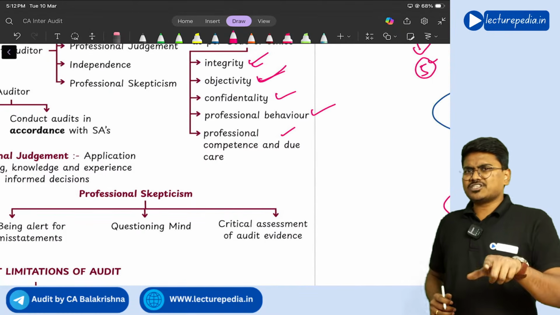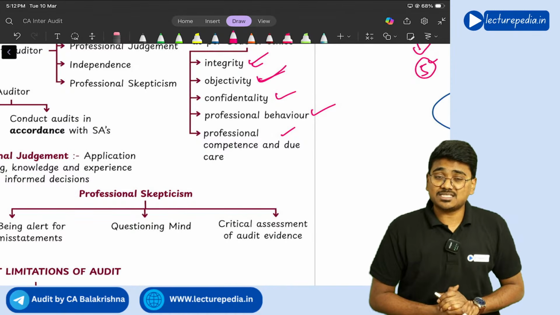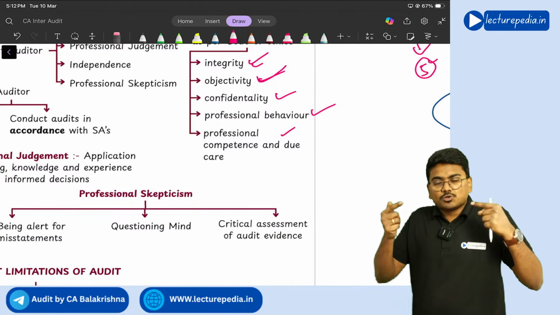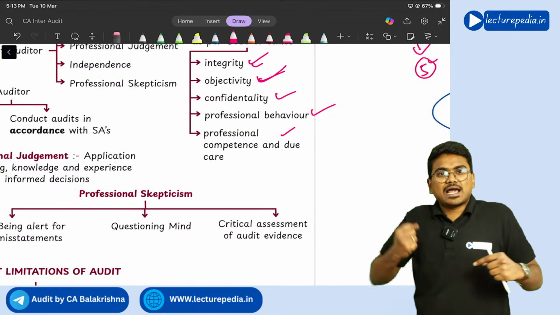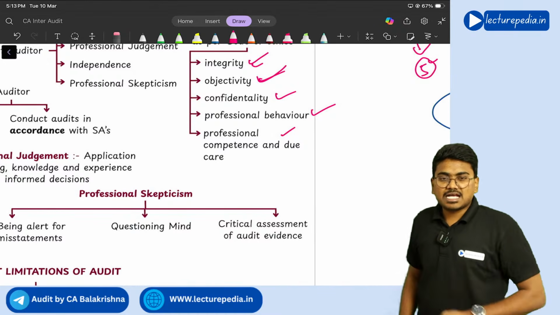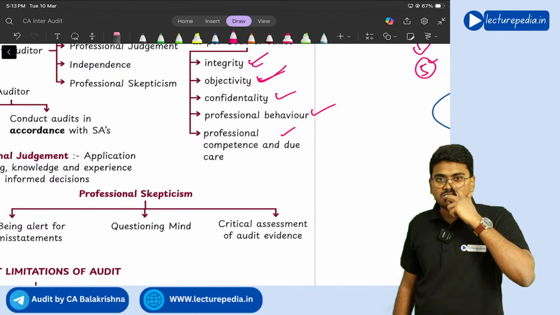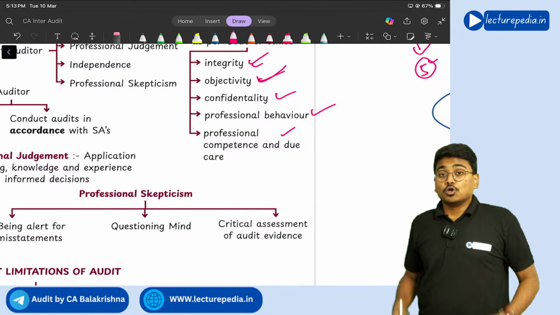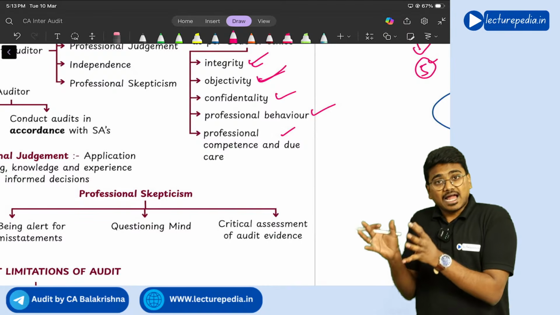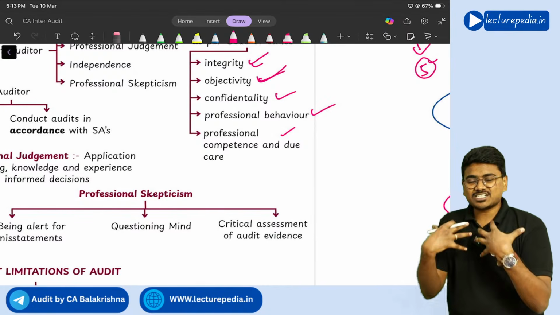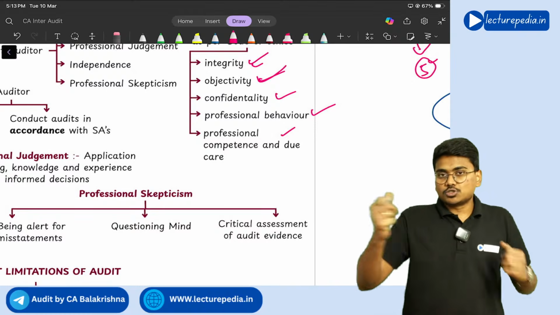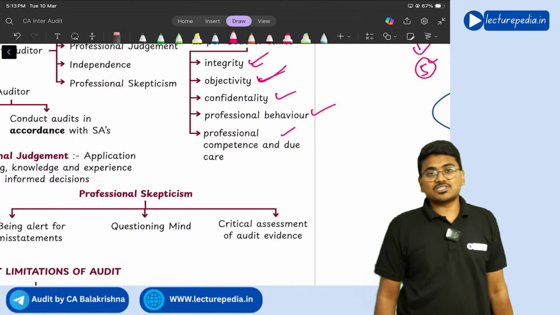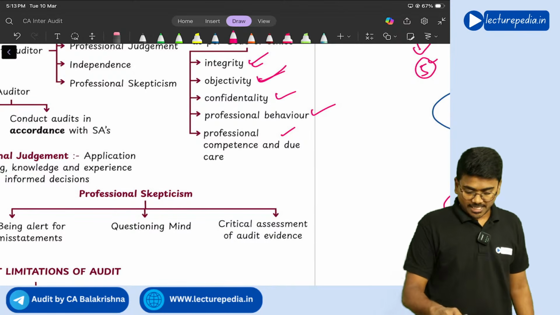And of course, the final one, professional competence. What is meant by professional competence? Competence means nothing but capability. Only if you have the knowledge to do a particular work, you have to accept it. Say a company has come to you asking you to do the audit of financial statements, but you don't have any knowledge about how to do the audit. Then you should not accept that engagement. That is known as professional competence and due care. Only if you are professionally competent, capable to do that work, you should accept it. Otherwise, you should not accept it. Getting it? So these are the five fundamental principles which the auditor should comply with.